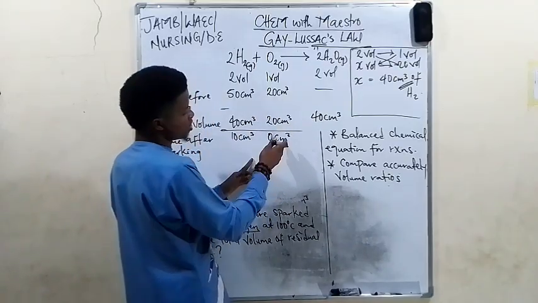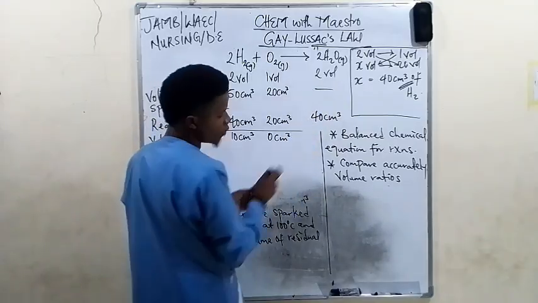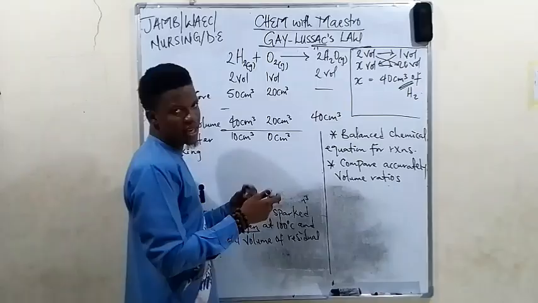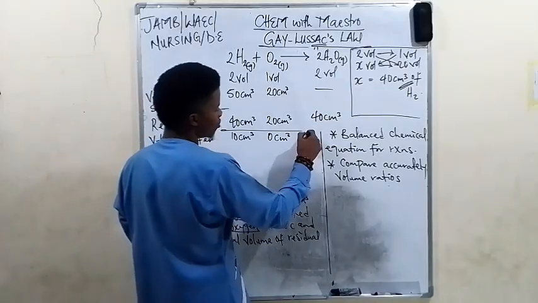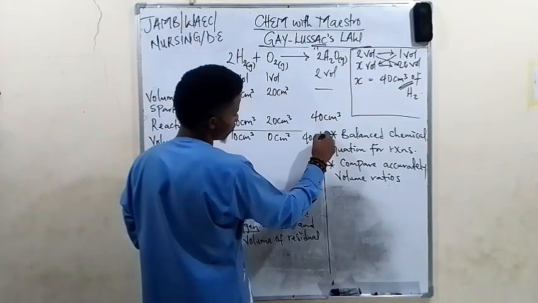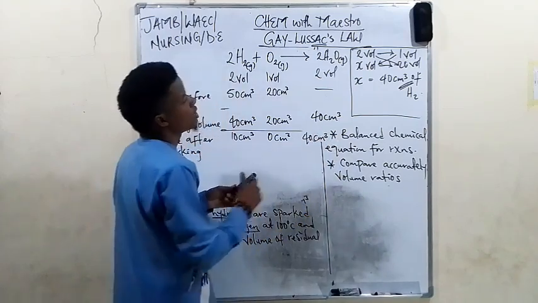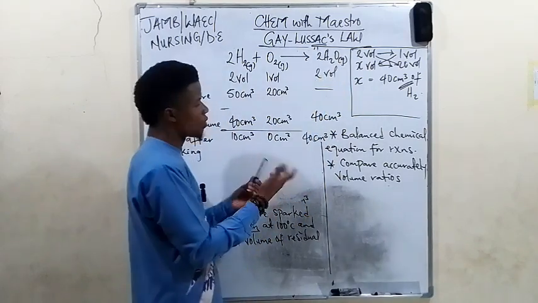So there is nothing left for oxygen. 0 minus 40, of course, anything plus or minus 0 is that same thing, all right? So we still get what? 40 centimeter cube. Now don't forget that this guy is steam, gas, all right?